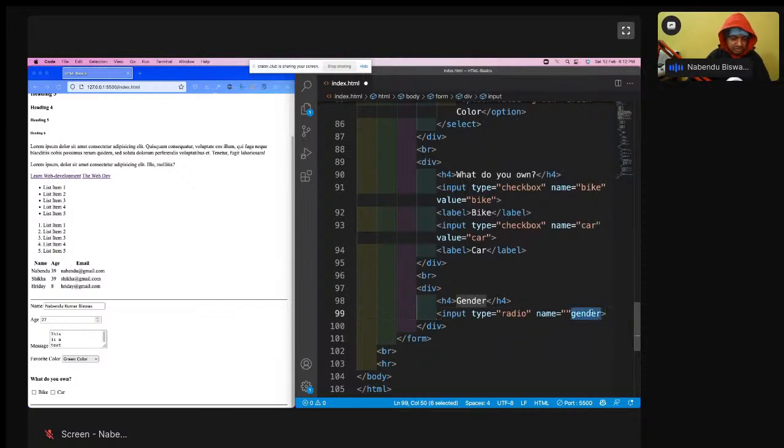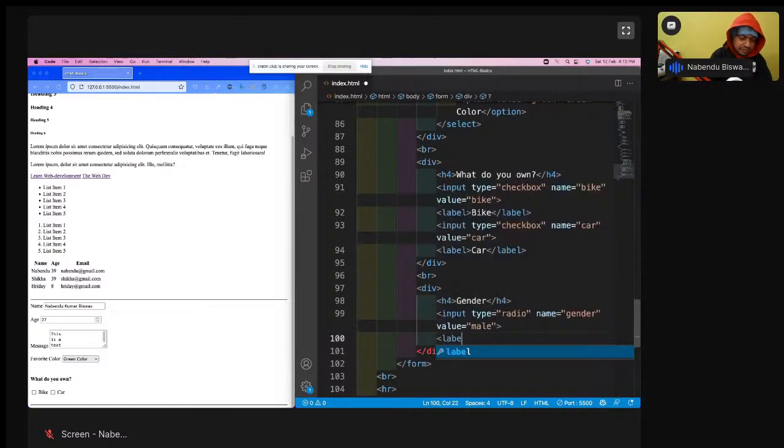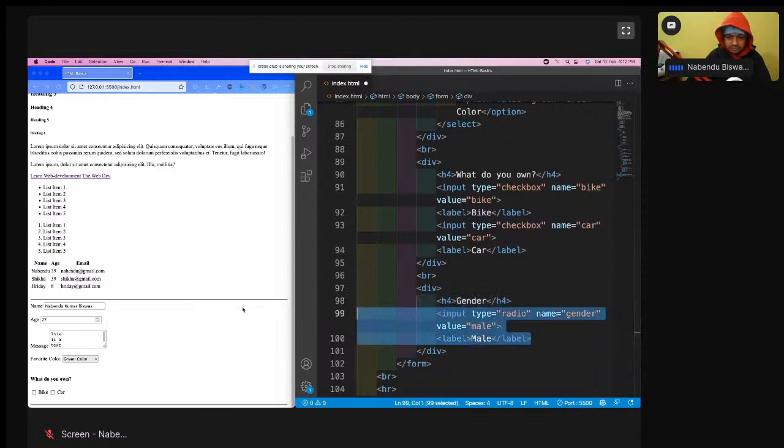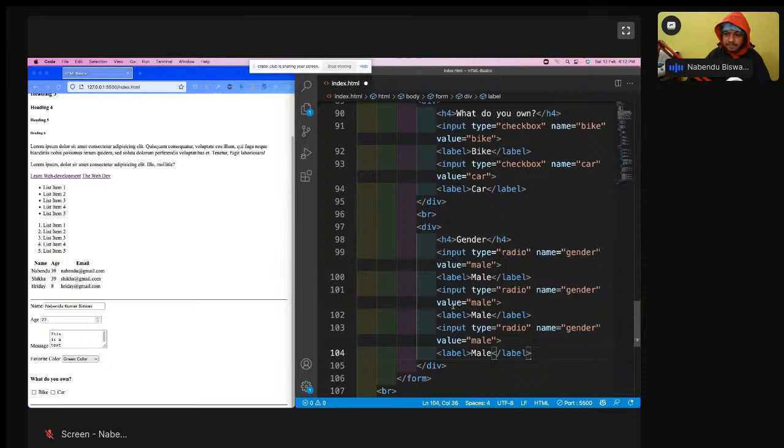Name is gender, and value is equal to male, and label is male. So this is there. Name is gender, and name is gender. Okay, one thing is very important here: name is gender. I will come back to that. Female.